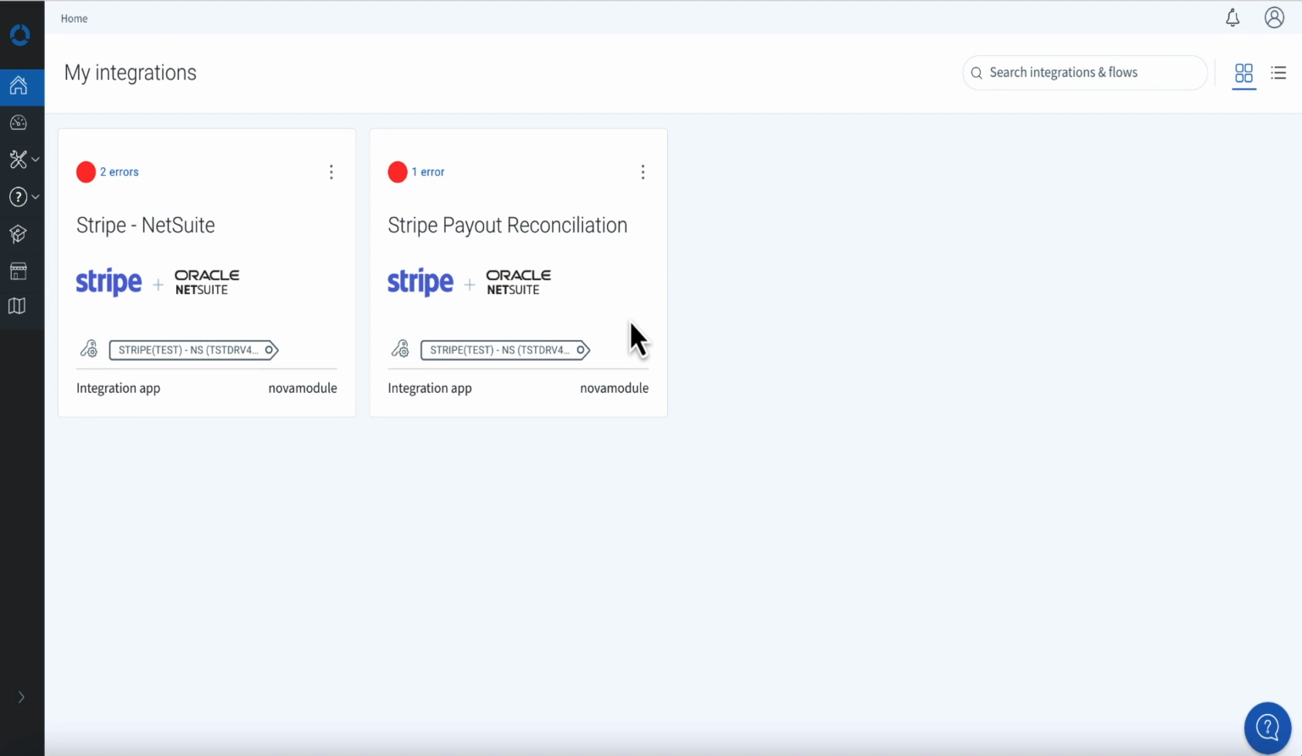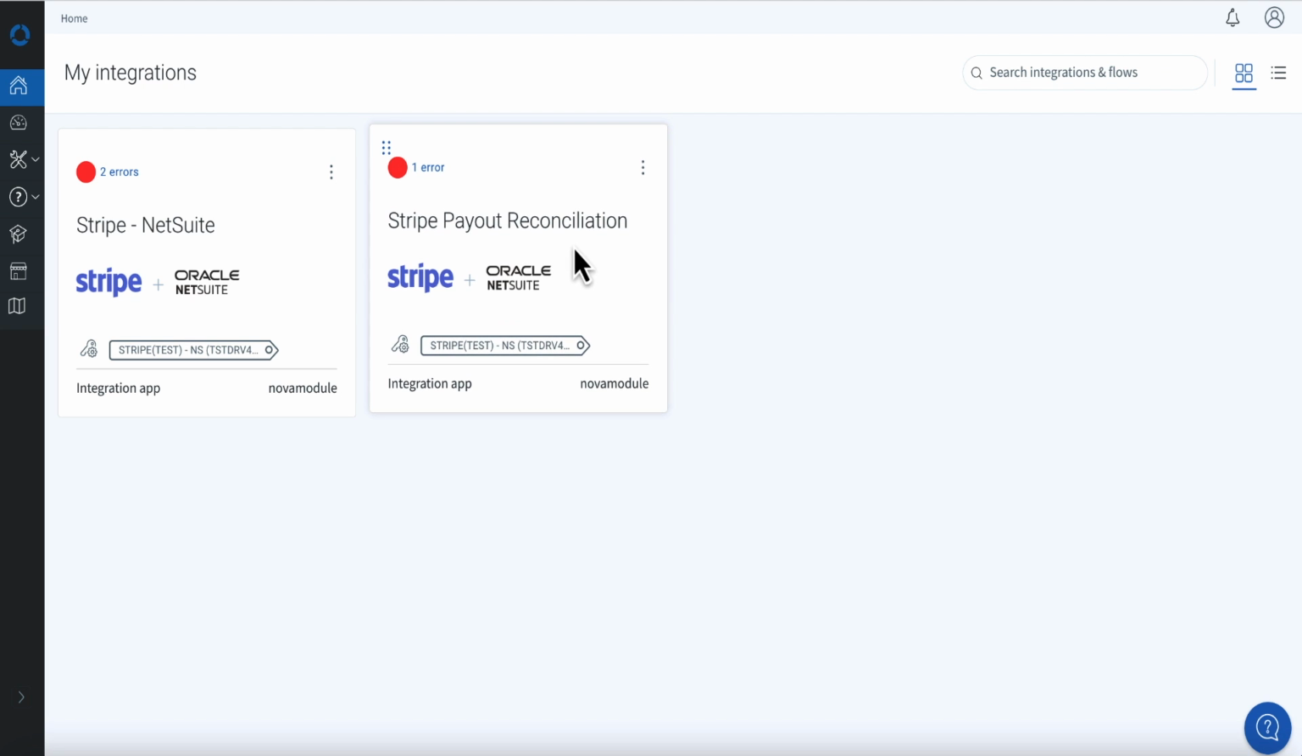The core functionality is to get payout or settlement data from Stripe and properly record it in NetSuite. Specifically, the integration app gets payout details from Stripe, then creates a summary payout record and a bank deposit record in NetSuite while matching payments, recording Stripe fees, and recording unmatched transactions in a suspense account.